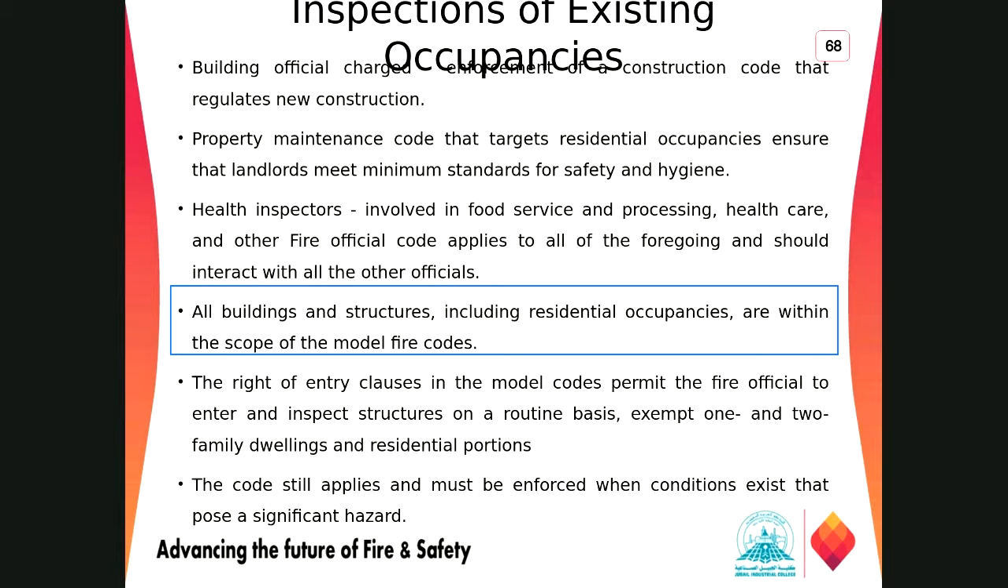The right of entry to any facilities, right, in model codes permits the fire official to enter and inspect a structure on a routine basis, except one- and two-family dwellings and residential portions. If that is followed within the model code, right, the inspector can go anytime into any facilities to do the routine inspection, except one- or two-family dwellings and residential portions, which may require some kind of permit to go inside those areas.